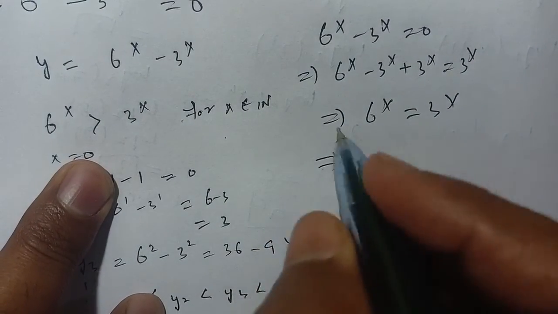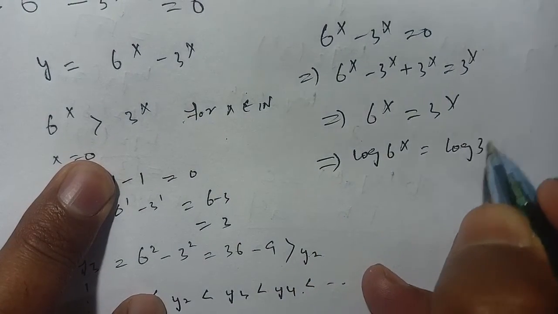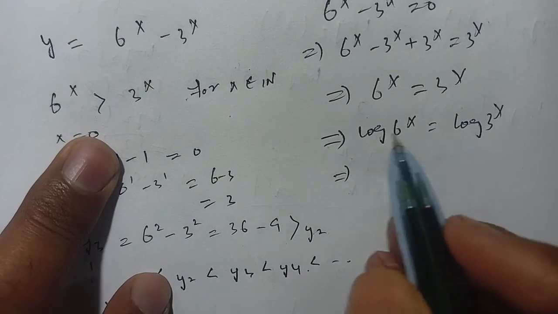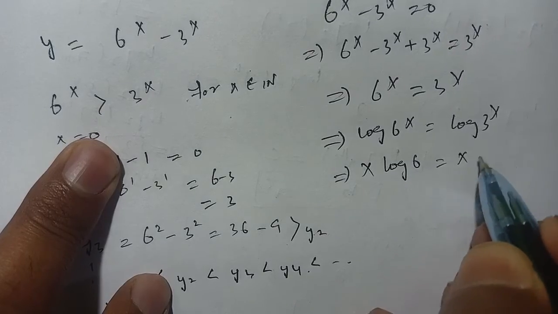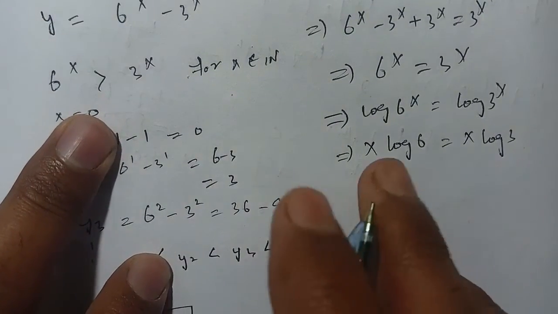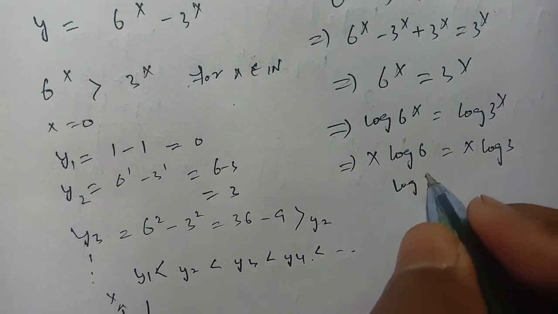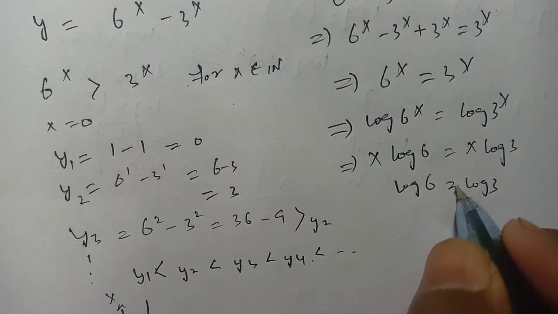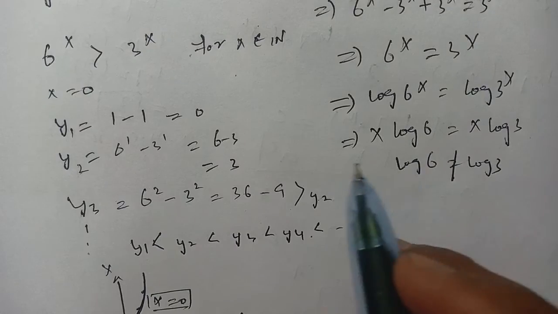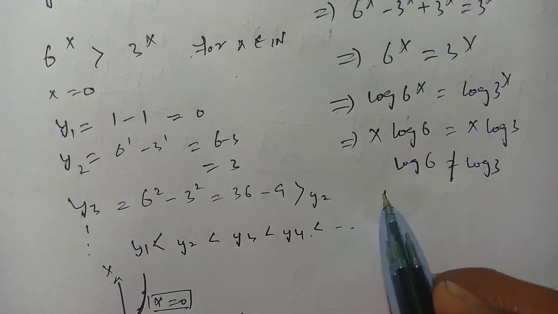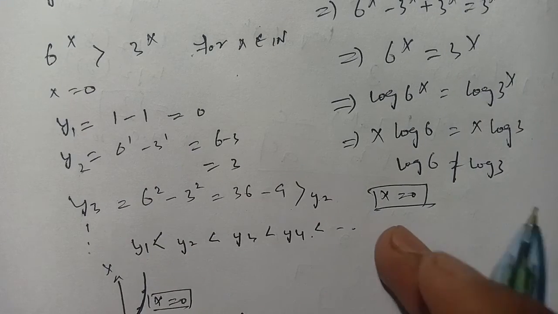Now we take the logarithm on both sides. Log of 6^x is equal to log of 3^x. When we apply the logarithm property, we get x log 6 is equal to x log 3. When we cancel out x on both sides, we get log 6 is equal to log 3, which is not true. Thus the only value of x which satisfies this equation is x equal to 0. x equal to 0 is the only solution of this equation.